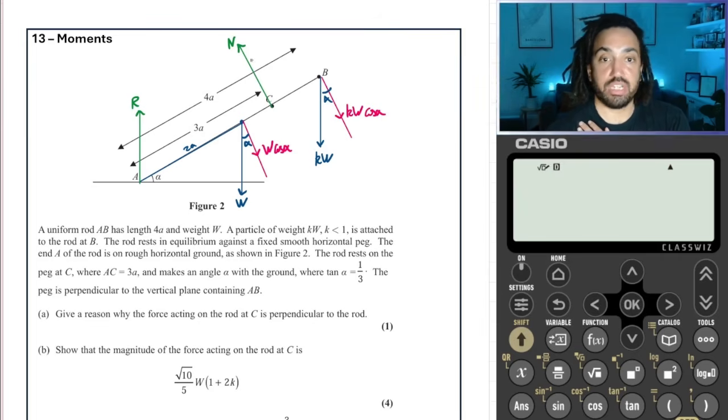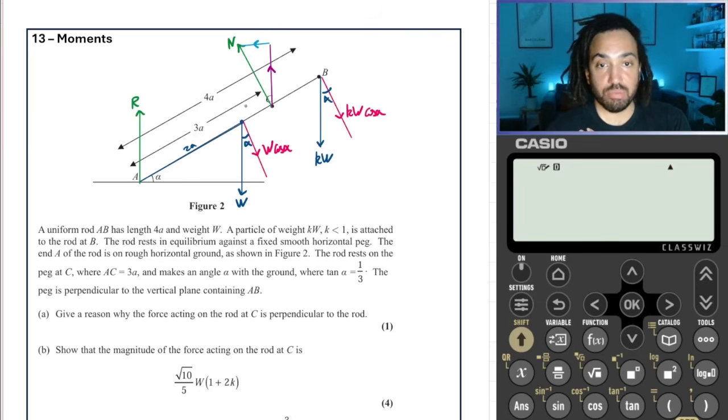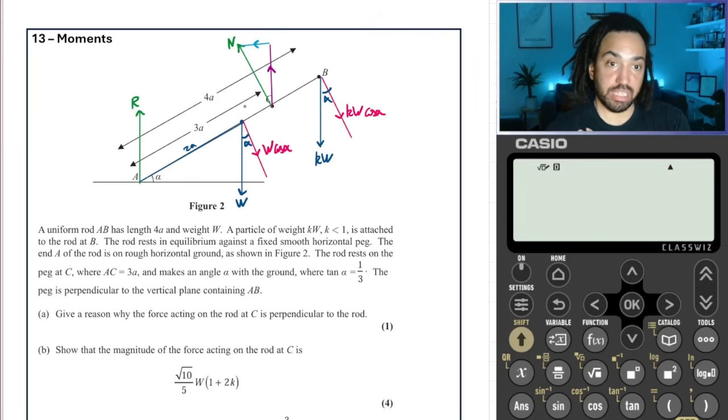So pick a different color. Let's do purple. So that purple is going to go up there, like so. And then one more color. Let's do light blue. That's going to come across, like so. So we're going to have those forces there. Now, it's a bit trickier to work out where the angle alpha is here. But what we can do to make it easier is we can say that this angle in here is 90 minus alpha.